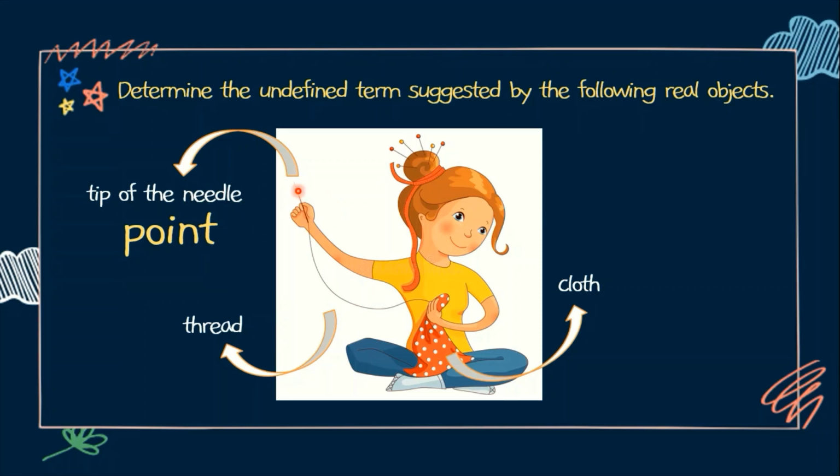Yung needle, this is a line. Yung karayom, yung kanyang dulo, yung kanyang pointed tip, it represents the point. Next, we have the thread. So, itong thread, yung sinulid, it represents a line. At syempre, yung cloth o yung kanyang tinatahi na tela, it represents a plane.